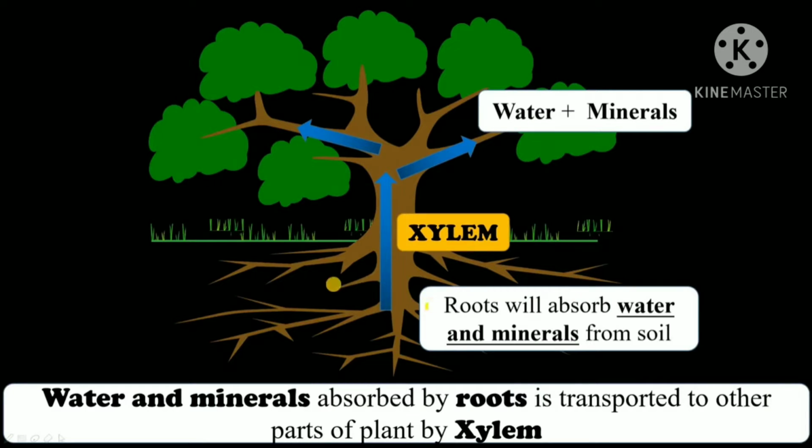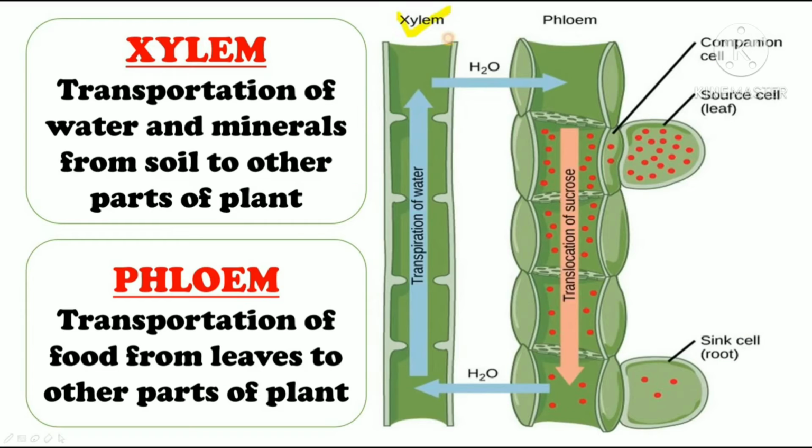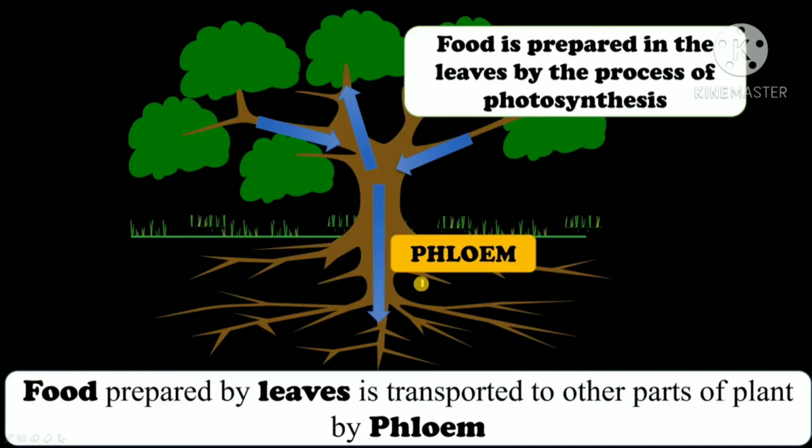Alright, let's understand this. All of us know that roots absorb water and minerals from the soil, right? Then this water and minerals are transported to different parts of the plant through stem. How? With the help of special tubes which are present in the stem, and these tubes are called xylem. This is xylem, a special tube present in the stem with the help of which water and minerals are transported to other parts of the plant.